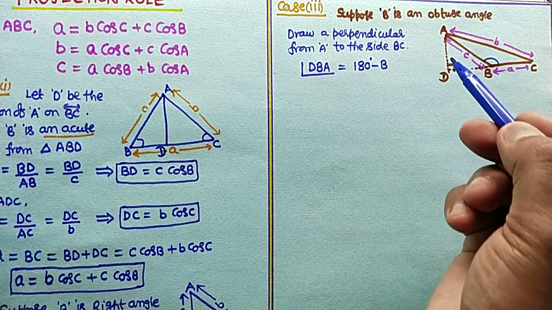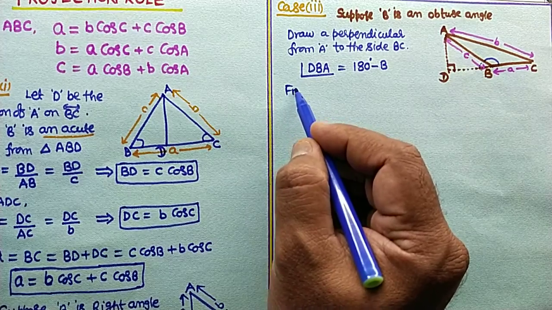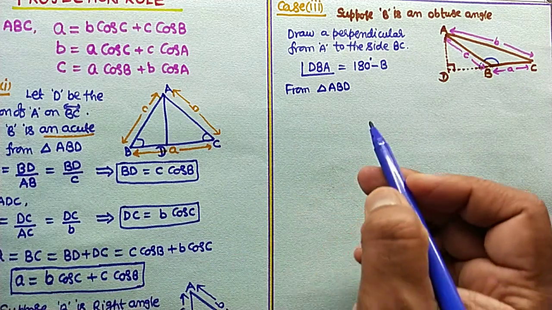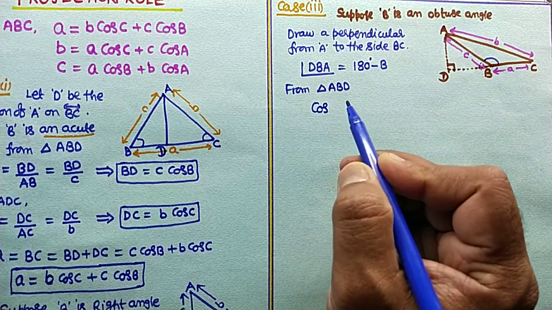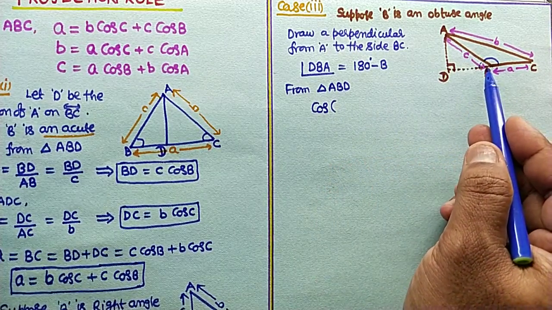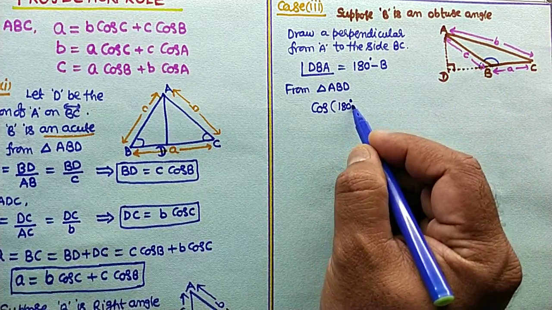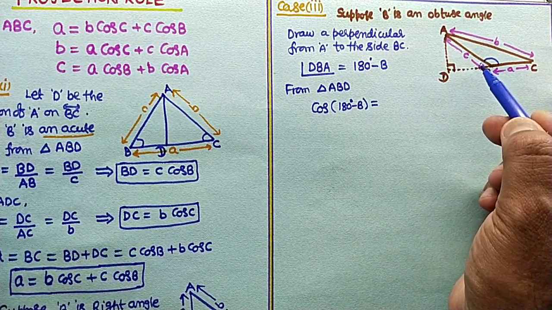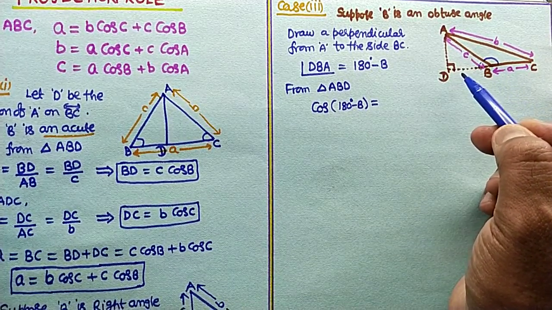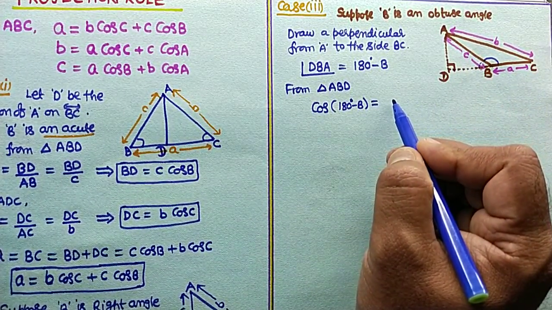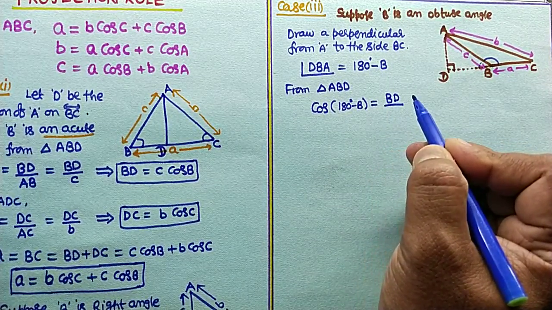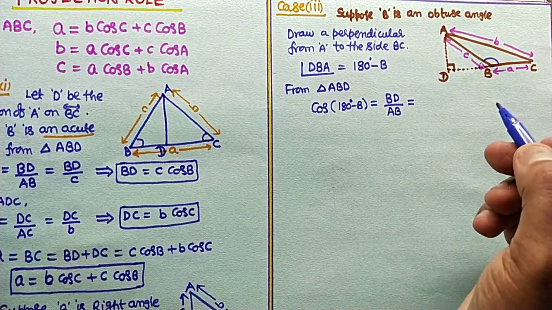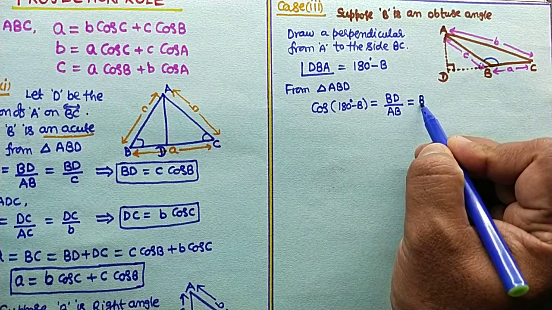From triangle ABD, cos of 180 minus B is equal to BD divided by AB, adjacent side divided by hypotenuse.